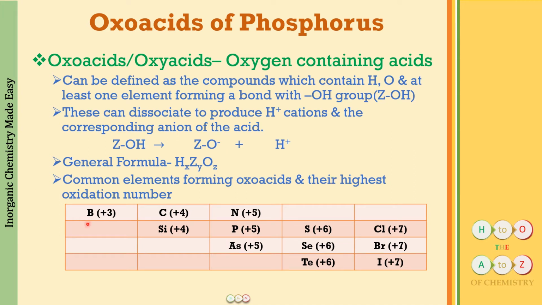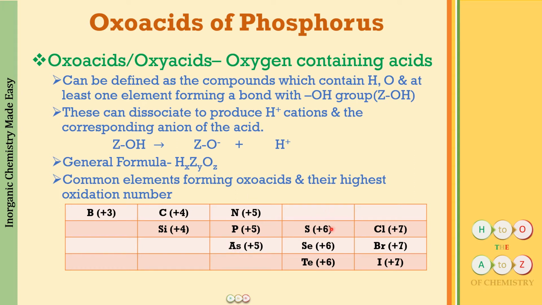For example, boron, this is what group? This is the 13th group of the periodic table. So 13 minus 10 for the D block elements, you are going to get 3. So boron has 3 valence electrons and its highest oxidation number is going to be +3. Similarly, the carbon family, group 14 minus 10, 4 valence electrons, highest oxidation number is going to be +4. Similarly, nitrogen, phosphorus, arsenic, 15 minus 10 would be 5. So the highest oxidation state is 5.